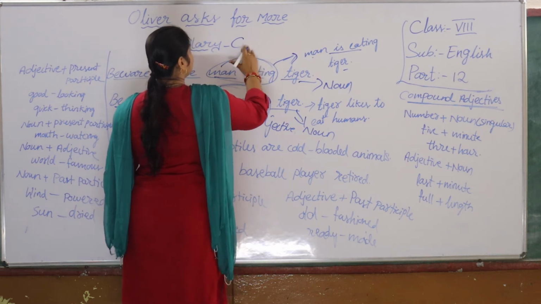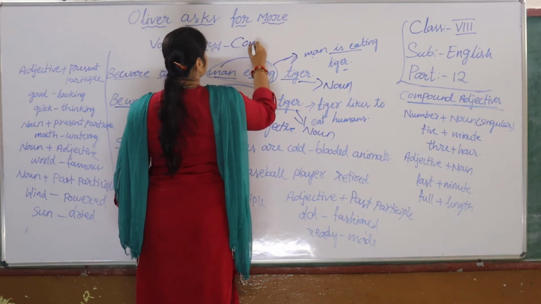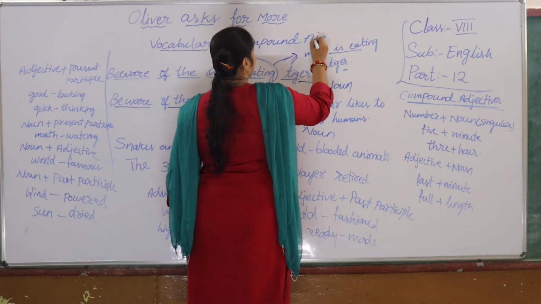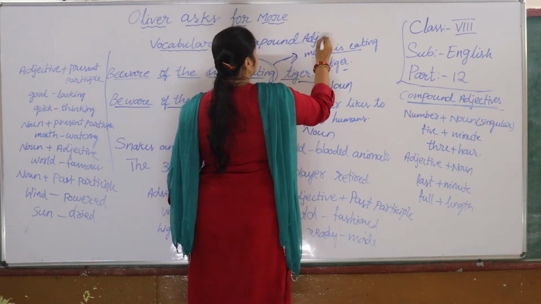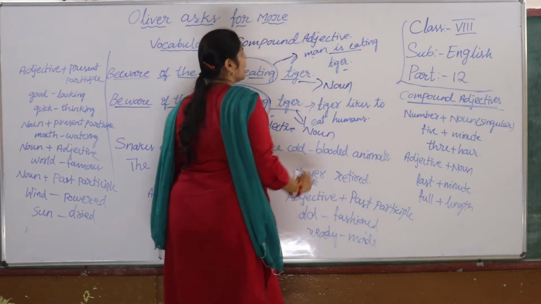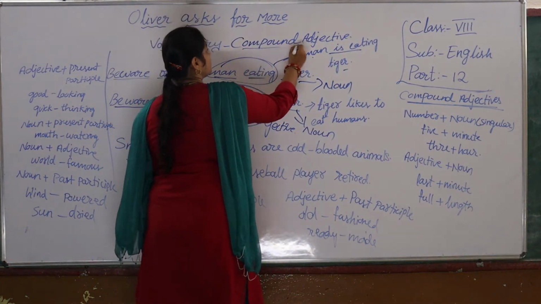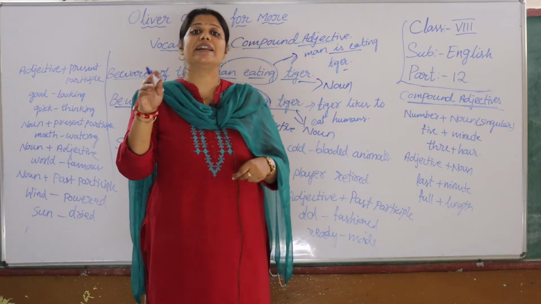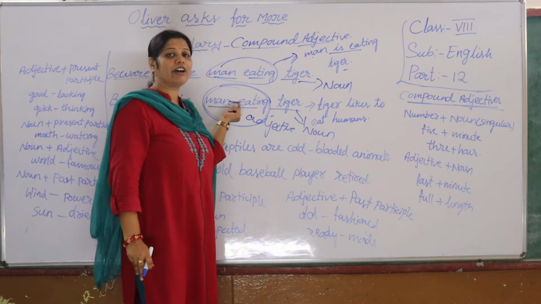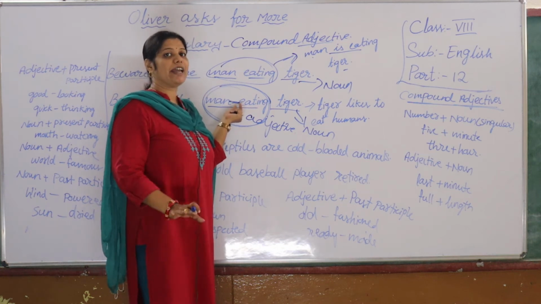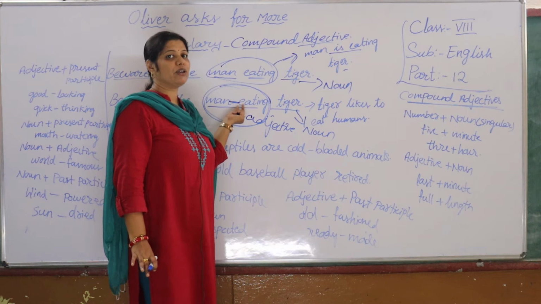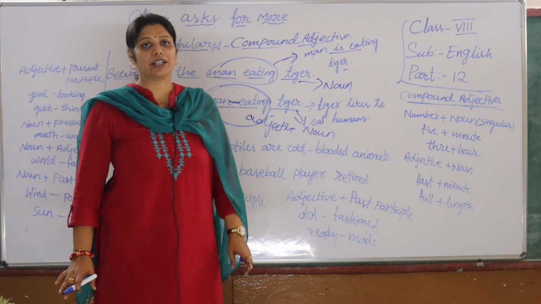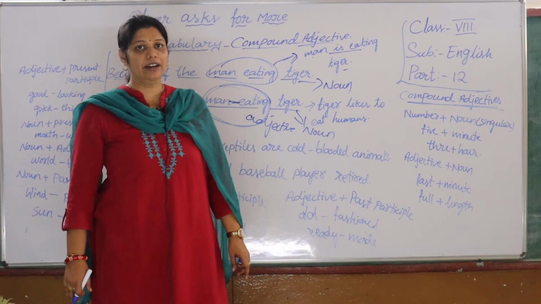So I hope you get it, children. Our vocabulary today, what you are learning, is compound adjective. What is a compound adjective, children? A compound adjective is where more than one adjective is represented by using hyphens. Those adjectives are called compound adjectives. Do you understand here, children?